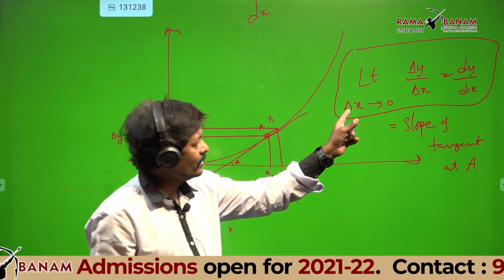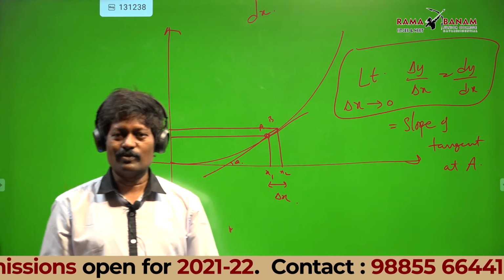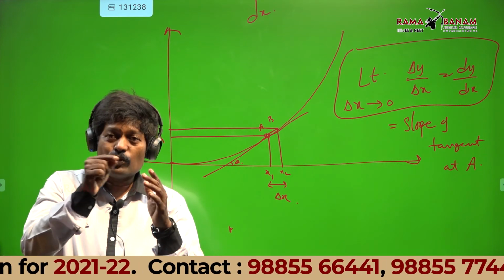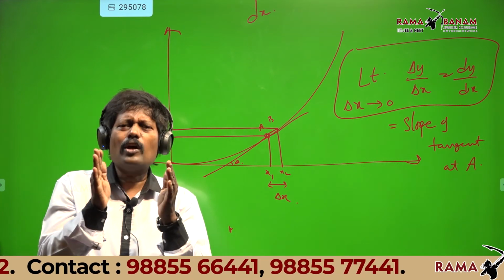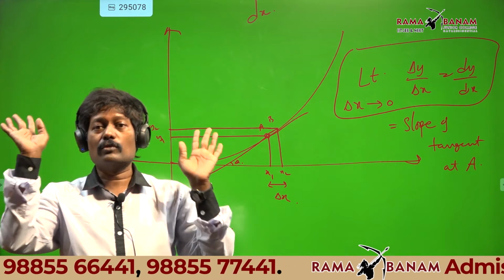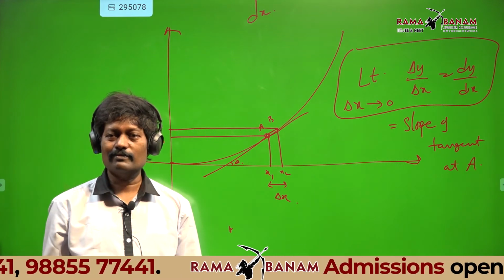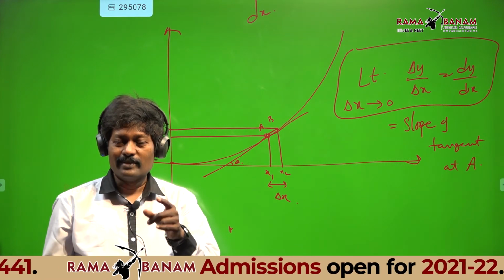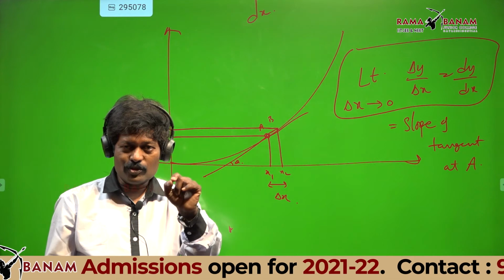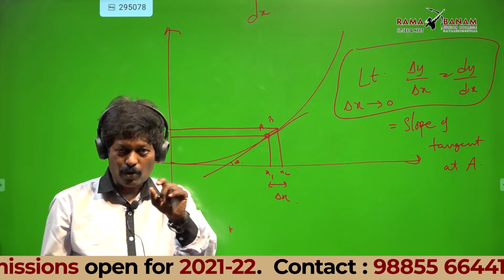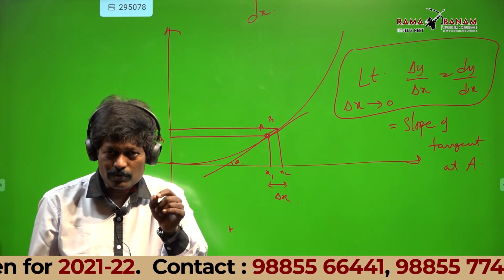Now listen, delta x tends to 0. Tends to 0 means what? Almost 0, not 0. Again I am repeating, delta x tends to 0, almost 0.